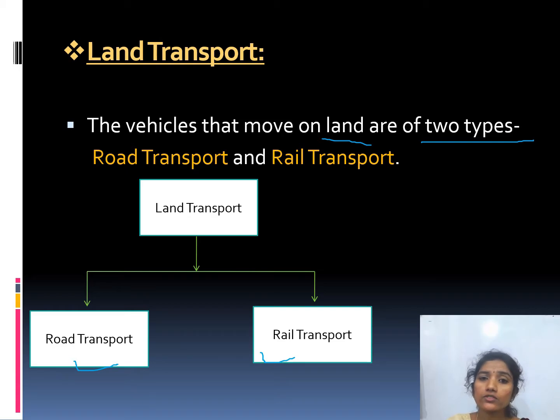What is the meaning of land transport, children? Land transport is nothing but the vehicles that move on land. That is called land transport. And in that there are two types of land transport. One is road transport, another one is rail transport.